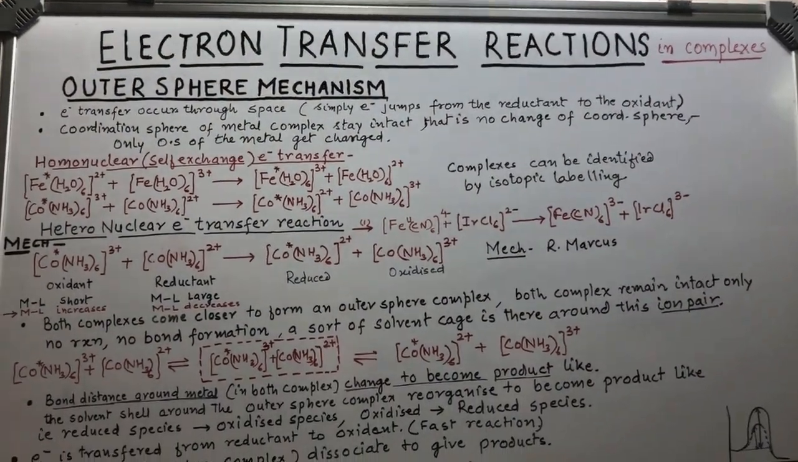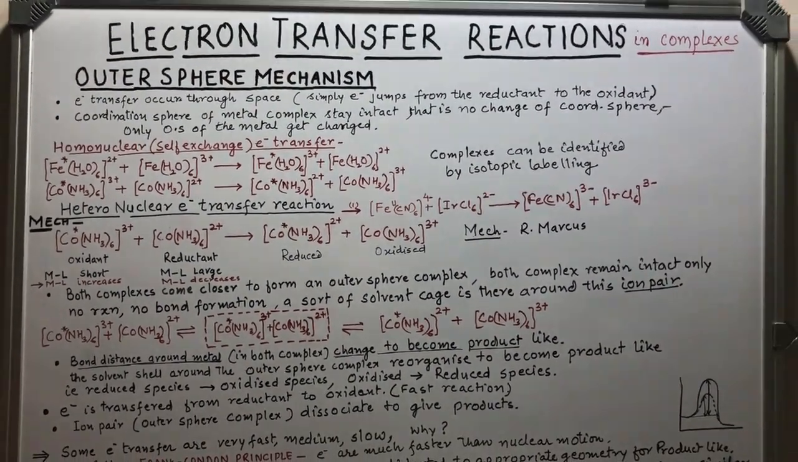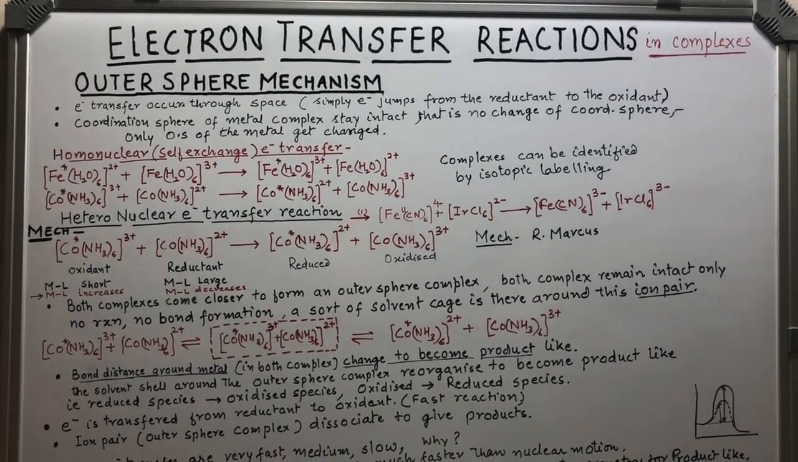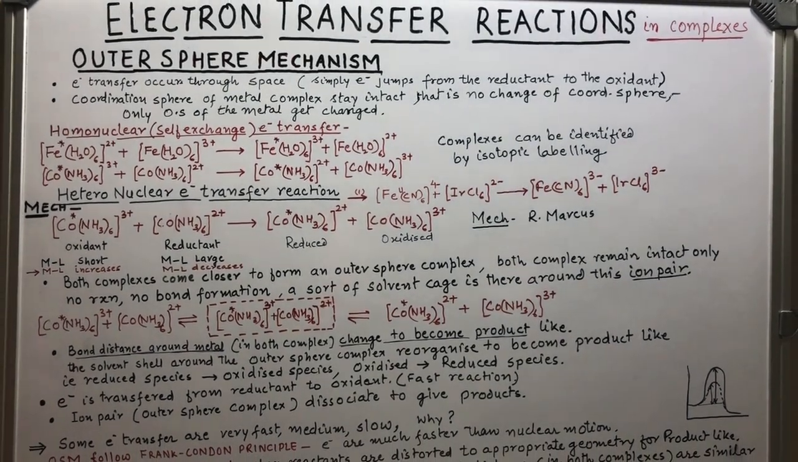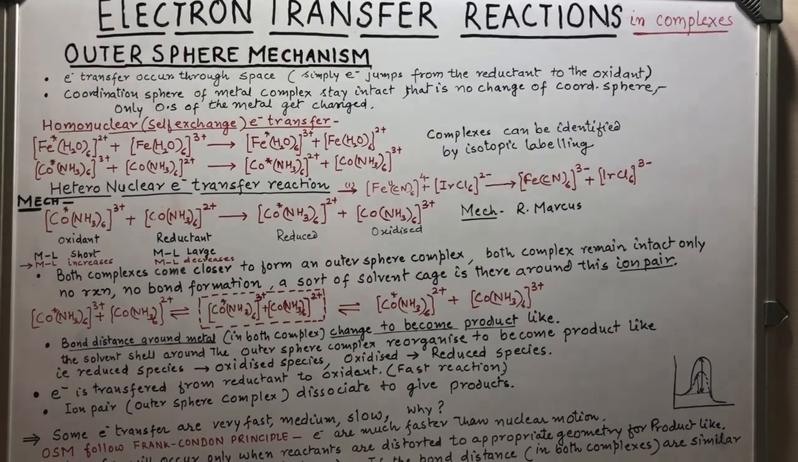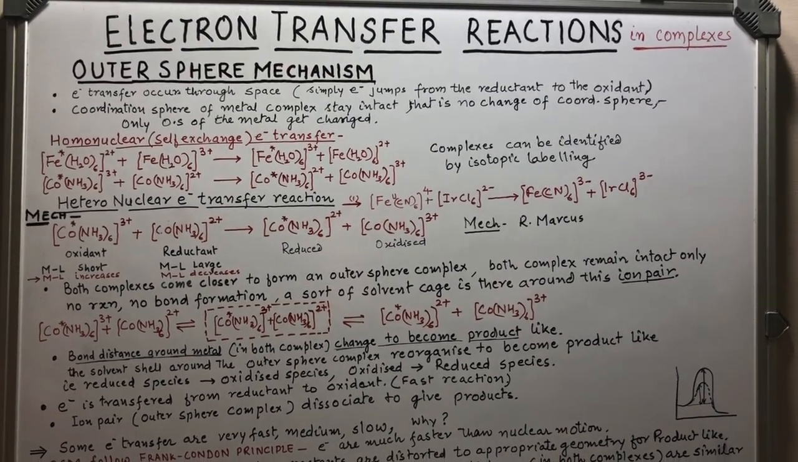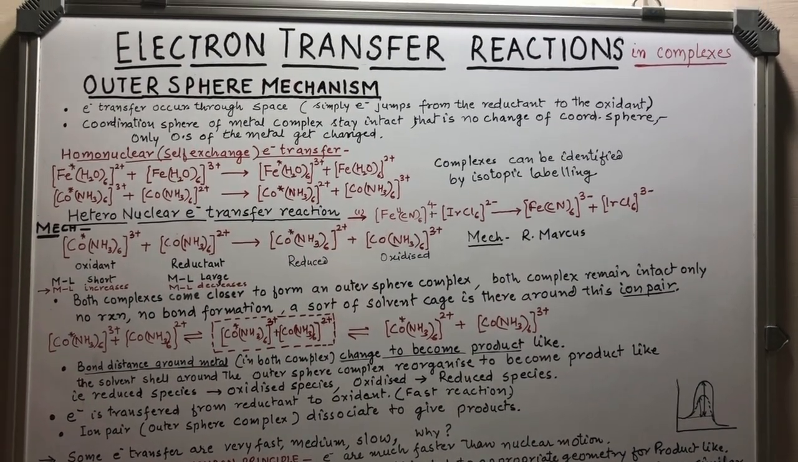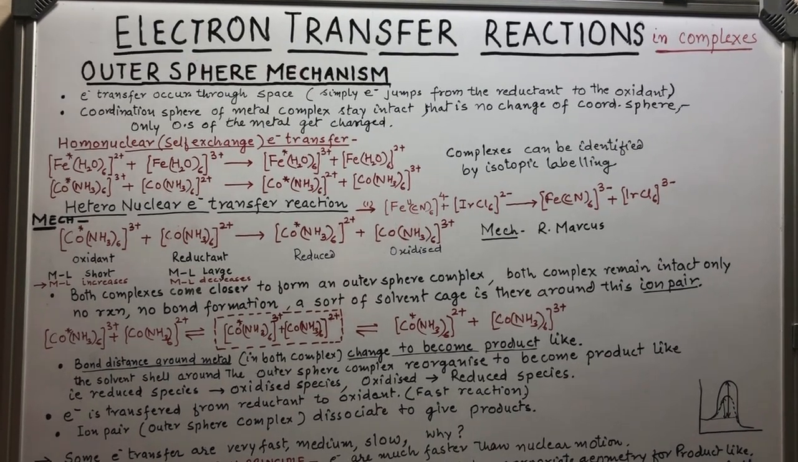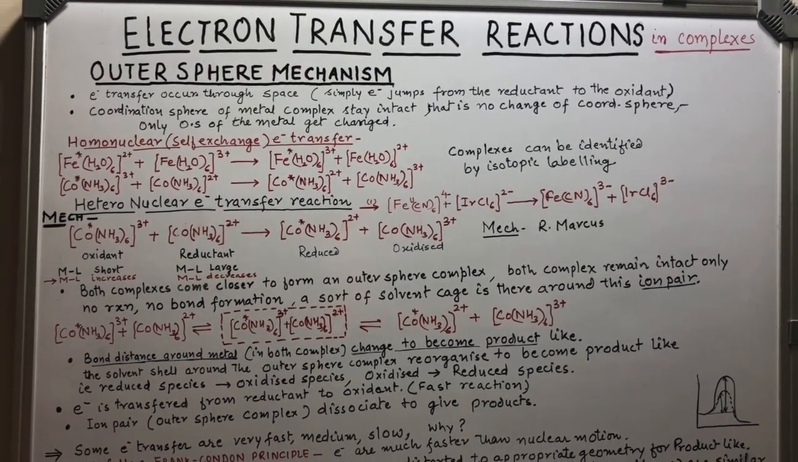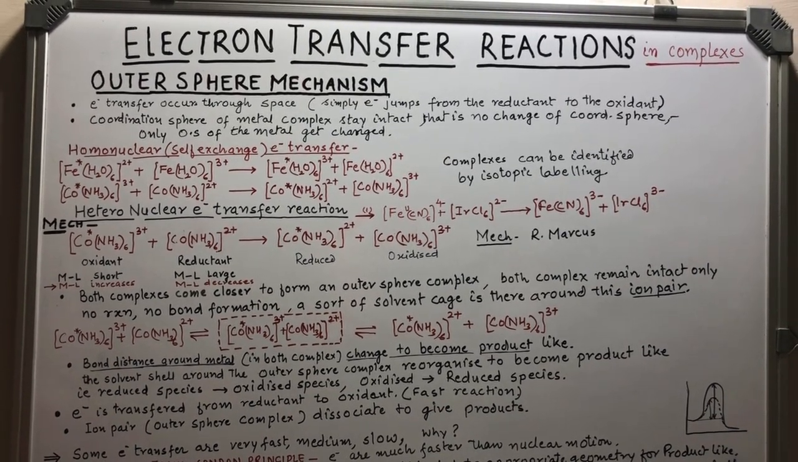Oxidation is the loss of electron, while reduction is the gain of electron. Oxidizing agents are the agents which oxidize the other substance while themselves get reduced, and reducing agents are the reagents which reduce the other substance while themselves get oxidized.